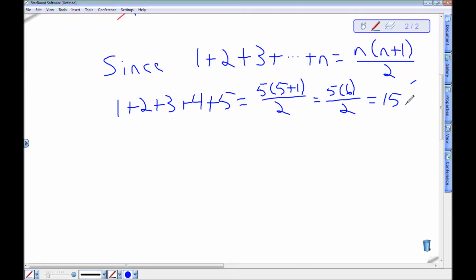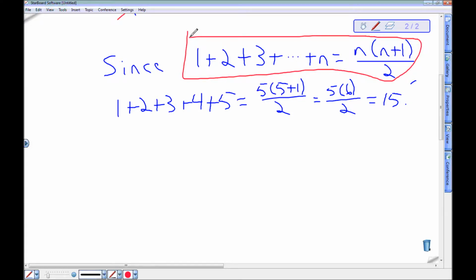So given this general formula, or this statement that this is true, I can apply that to a specific example, and that's also deductive reasoning.